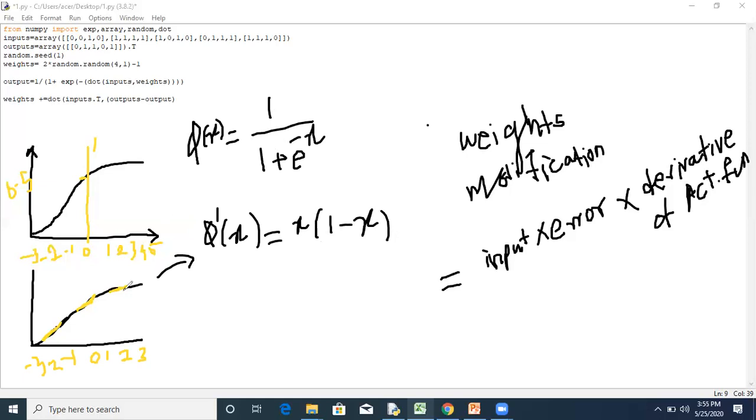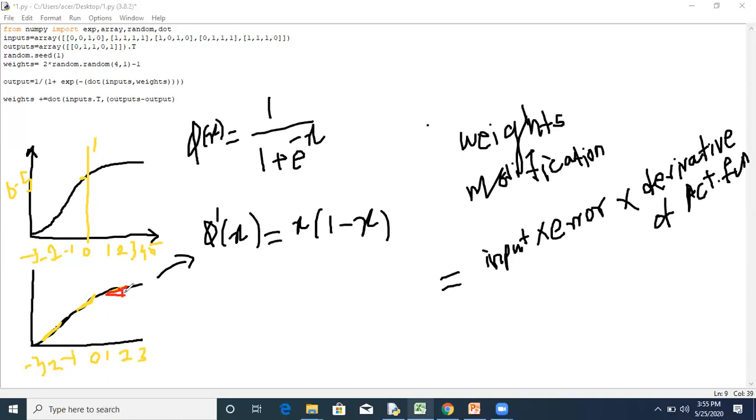When you observe these points, when the value is large, meaning positive, the derivative is small. It indicates a small number.